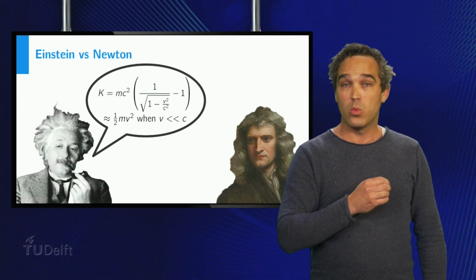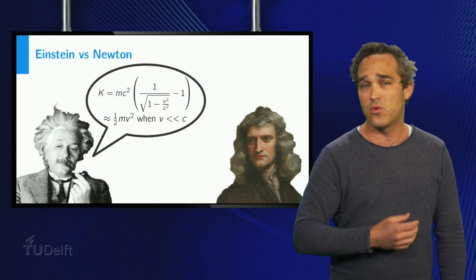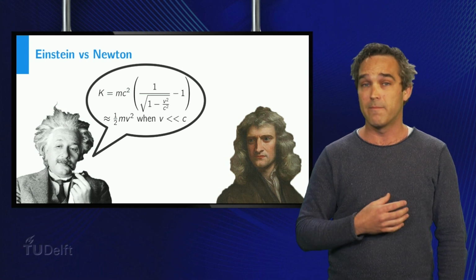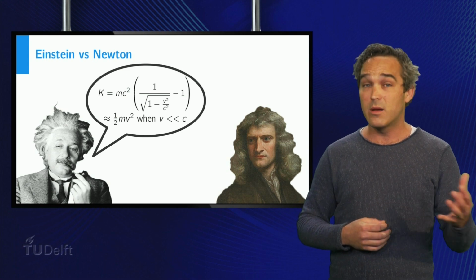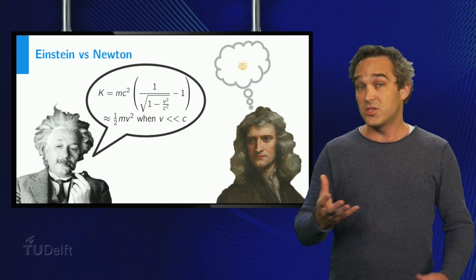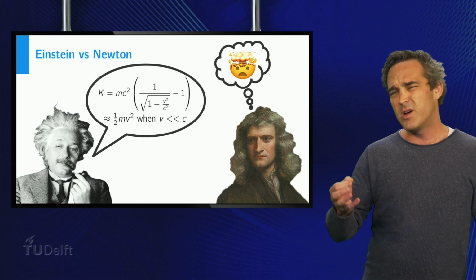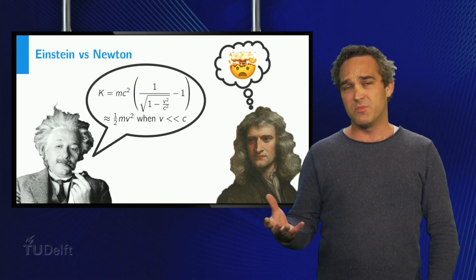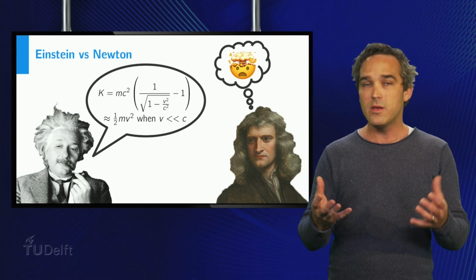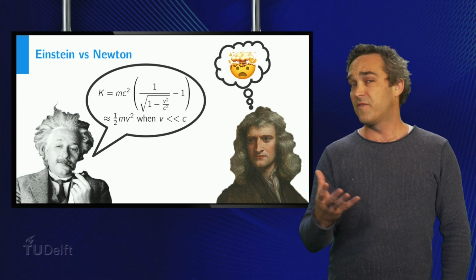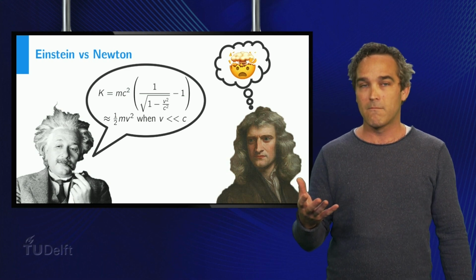And so, we can regard Newton's formula as a Taylor series approximation of Einstein's formula to second order in the velocity. Einstein therefore concludes that Newton's formula is not bad at all, as long as the velocity, of course, is much smaller than the speed of light. But just how good is the approximation? Can we estimate the error for a given velocity v? And for which values of v does the Taylor series converge to the real function in the first place?